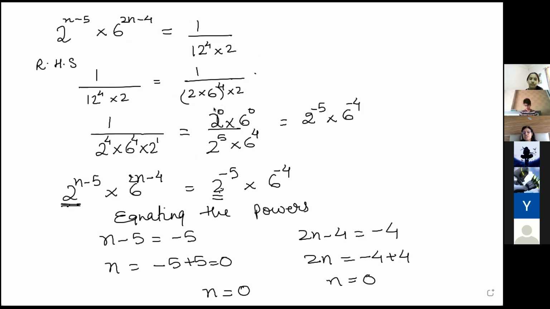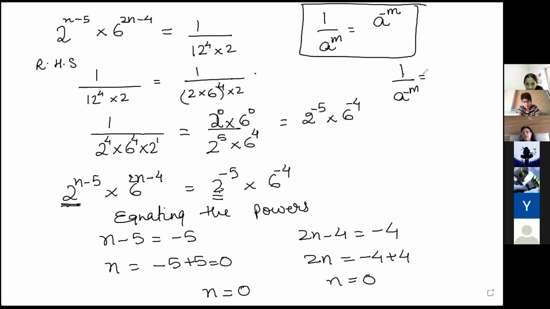So how do we bring it? If you don't remember, there is a law that 1 upon a raised to m, if we take the reciprocal, becomes a raised to minus m. Or if it is 1 upon a raised to minus m, it becomes plus m. The sign gets reversed when the reciprocal is done. Okay, so this question is done. Everyone note it down. Any other question, doubt? No?